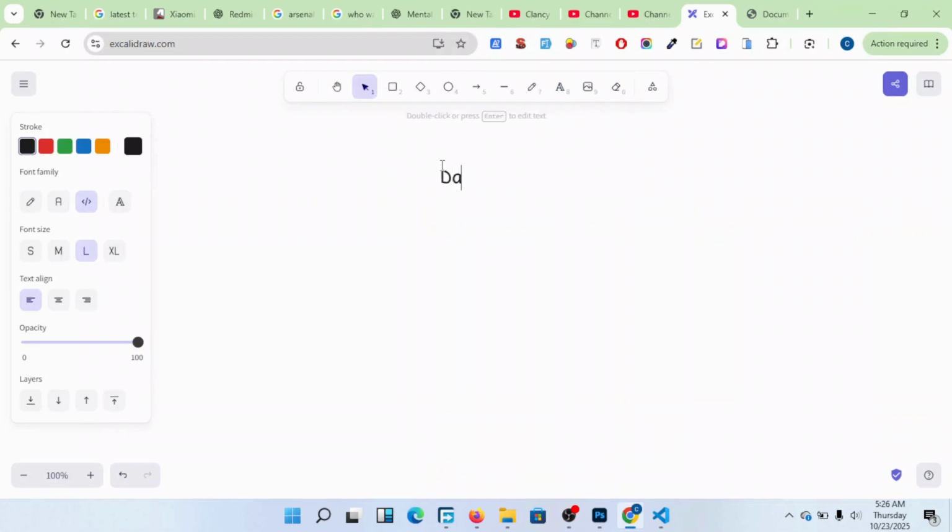Today is day 54 of our web development course, and today we're going to look at local storage.